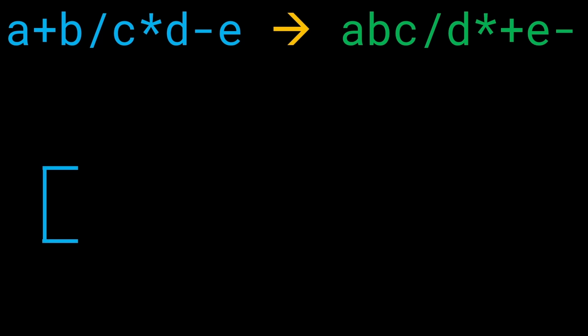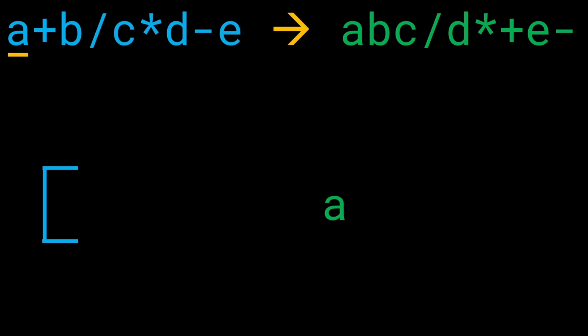Let me actually run a simulation and show you how this works. The first thing we'll do is iterate from left to right. Let's say that we get the first element as A. Since this is an operand and we don't mess with the order of the operands, we are just going to write it as a part of the answer directly. No thinking twice. You see an operand, you write it in the answer. That's it. As simple as that.